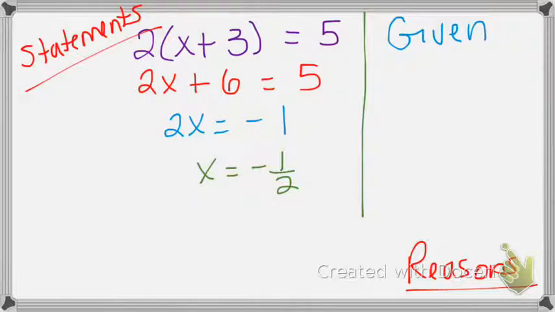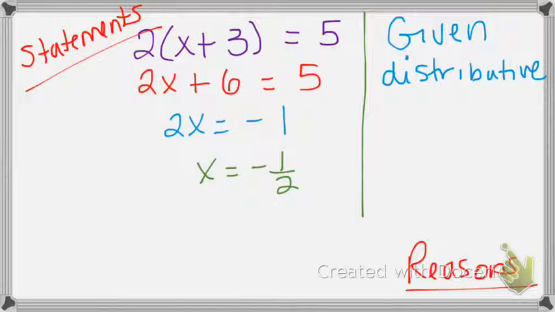Okay, so what did we do on the first step? We did multiply, but it's called the distributive property since we went from the parentheses to not the parentheses. You can say distribute or distributive property, however you want to do that. Okay, what did we do next after we did the distributive property?